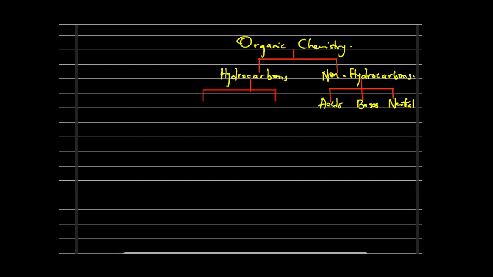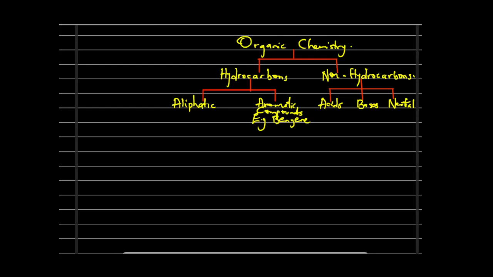So here we are having the aromatic compounds, for example benzene. On this other side, we have what is called the aliphatic carbon compounds, the aliphatic hydrocarbons. That is what we have on this other side here.